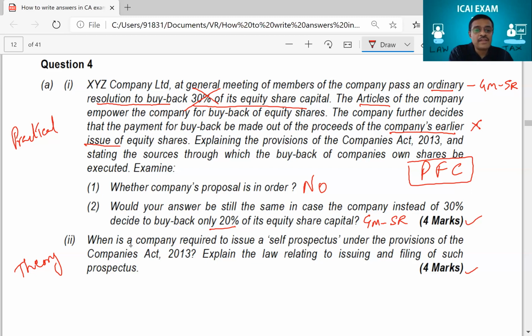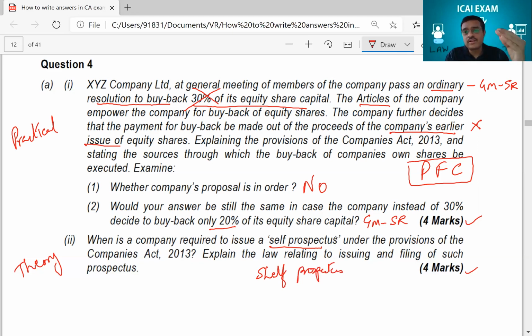Here, next, one more theory question was there. When is a company required to issue a shelf prospectus? Explain the law relating to issue and filing of such a prospectus. Pure theory question. They're just asking to write some notes on shelf prospectus. Actually, it is not supposed to be called self prospectus. It's called shelf prospectus. So this is a mistake here. That is the correct spelling of it.